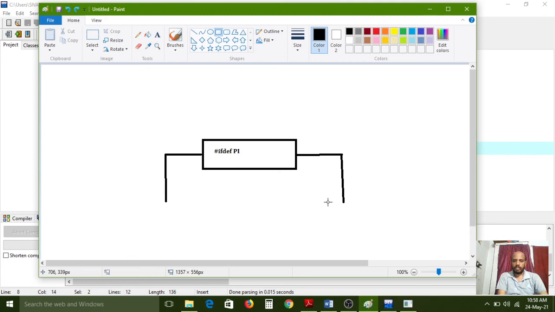Here we have only one true base. The false base is not there, because I haven't used an else statement. In the coming classes, the conditional statements concept will come, and in that case it will also be explained clearly.